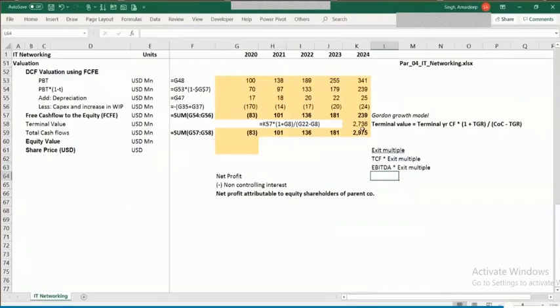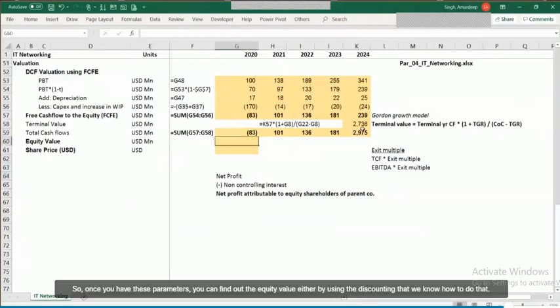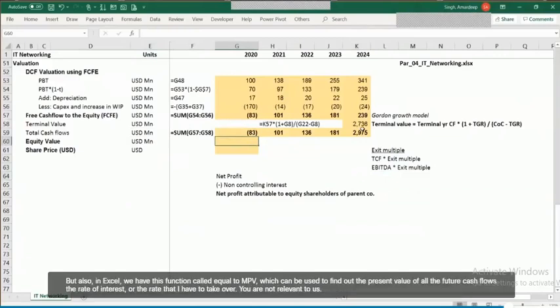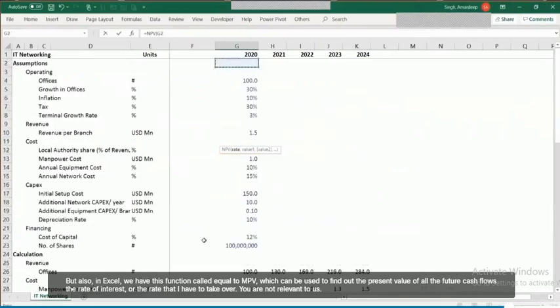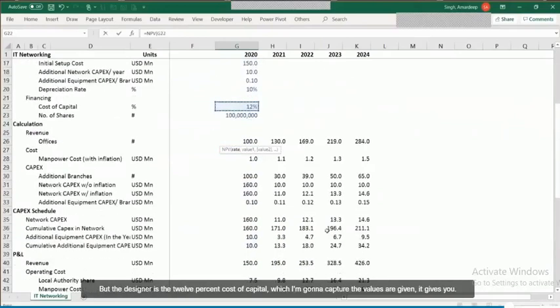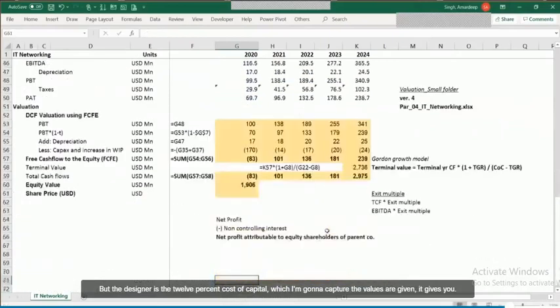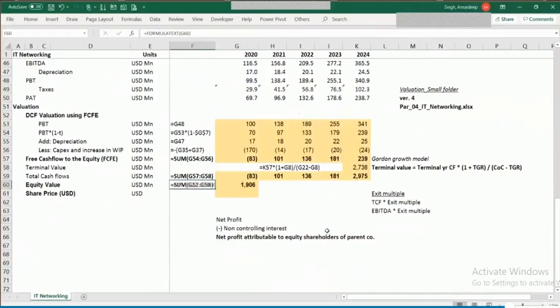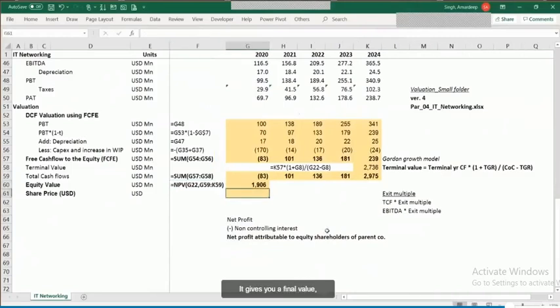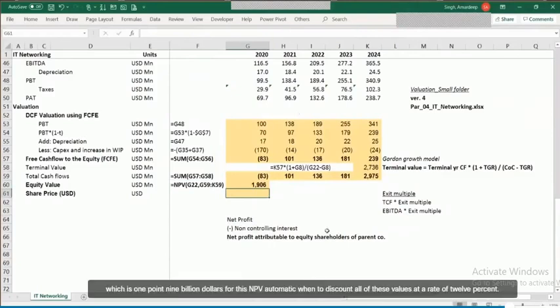Once you have these parameters, you can find out the equity value either by using the discounting that we know how to do, or in Excel we have the function NPV, which can be used to find the present value of all the future cash flows. The rate I have to take over here is the desired rate, the 12% cost of capital, and the values are given over here. So it gives you a final value of $1906 million, which is $1.9 billion.